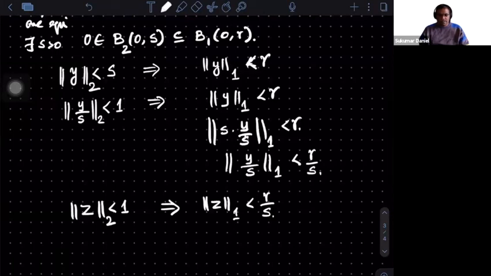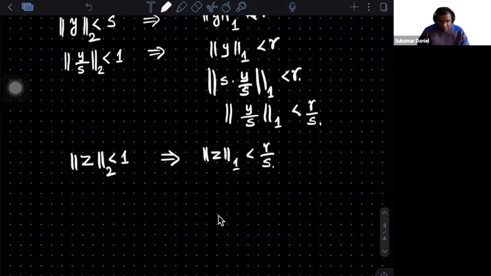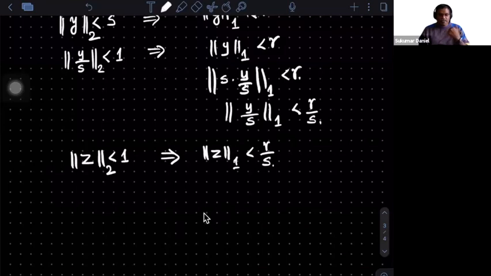Now things are clear. So if I take a z with 2 norm less than 1, then I can estimate the 1 norm. So always remember, this is the way that we go ahead. Is there any way to take any element and make it inside the unit ball? Of course, if the element is 0, then there is a problem.